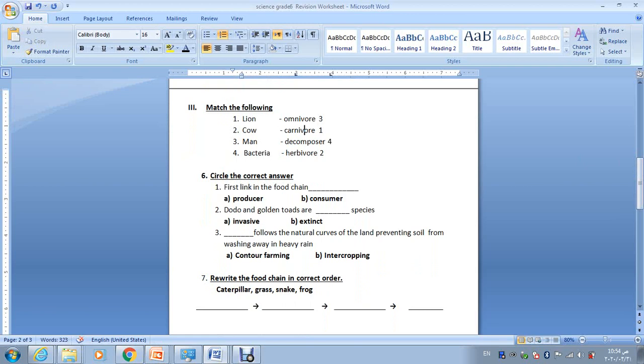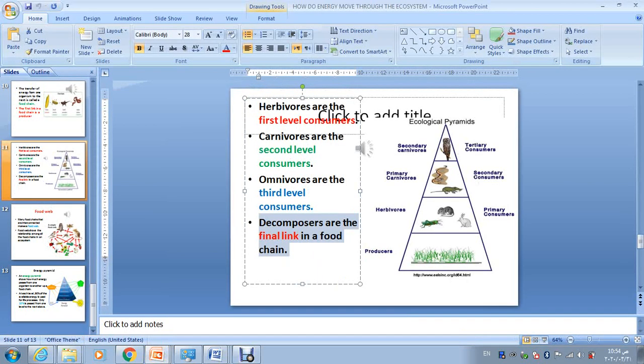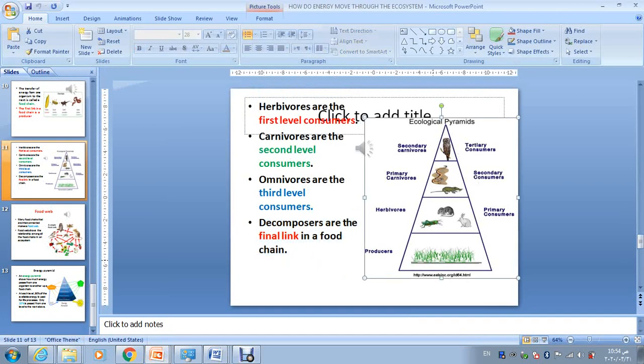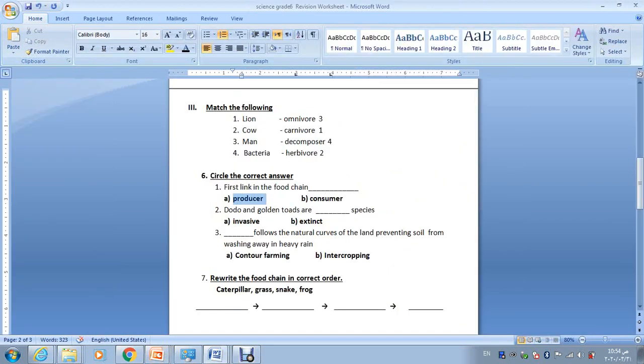The first link in the food chain is always and forever, forever and ever, plants. The first link in a food chain is plants, and plants are producers, so the correct answer would be producer.